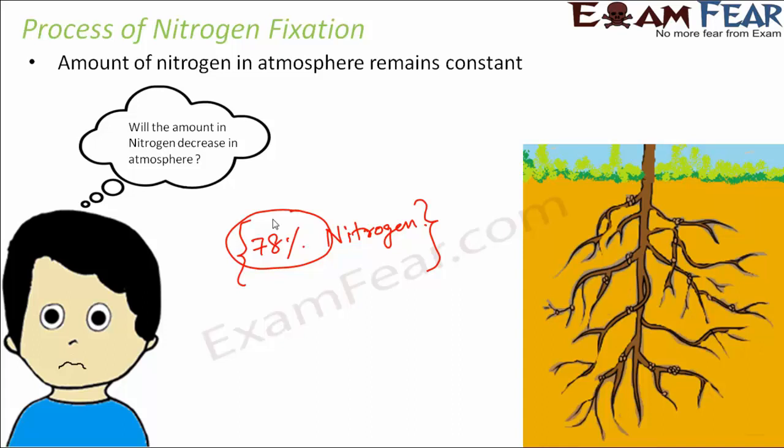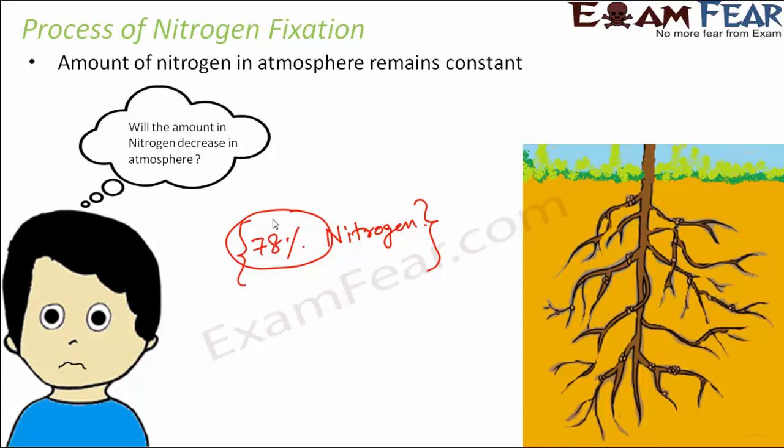However, we know that there are organisms which are also fixing nitrogen into the soil. So that sounds quite interesting, that there is no decrease in the amount of nitrogen, but at the same time some nitrogen is getting fixed in the soil. So this entire thing is driven by the nitrogen cycle. Nitrogen is constantly being exchanged between different components of the earth like atmosphere and soil through various organisms, and this cycle is taking place continuously.